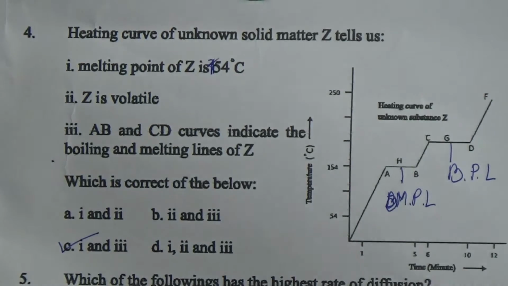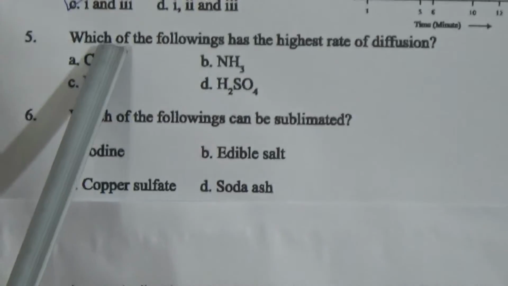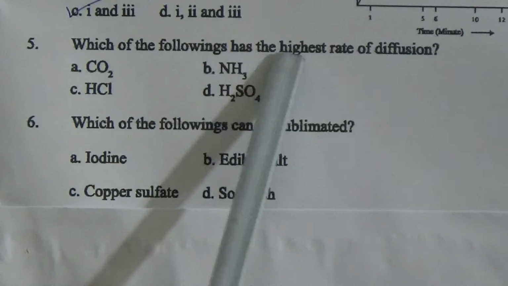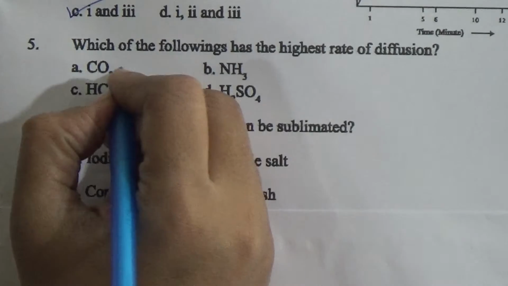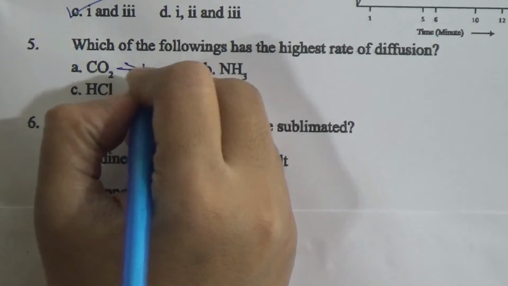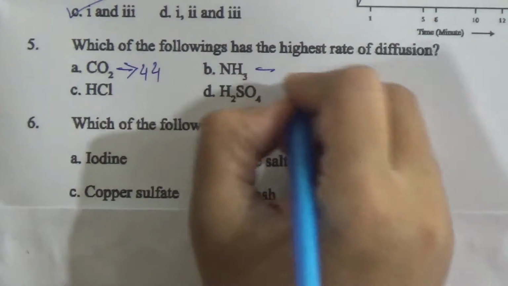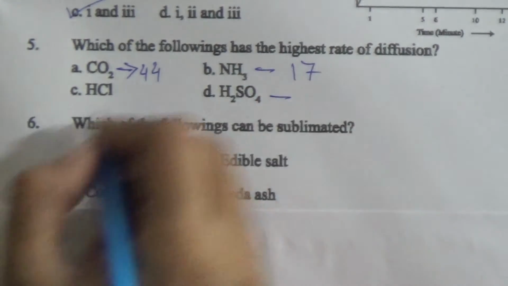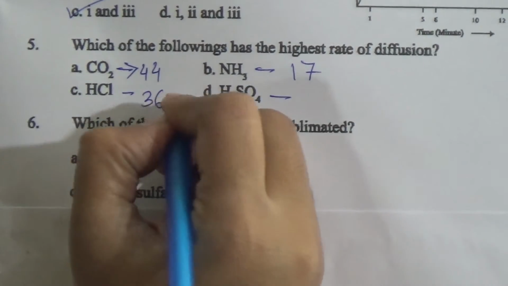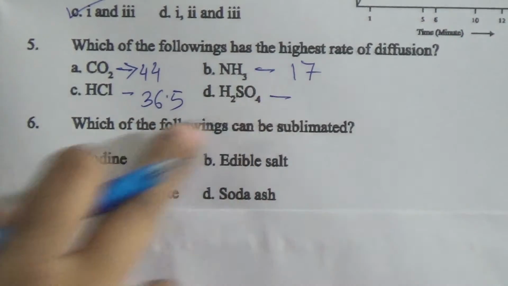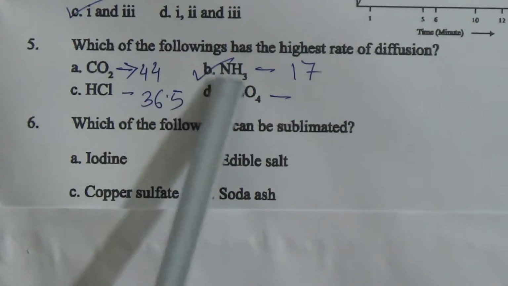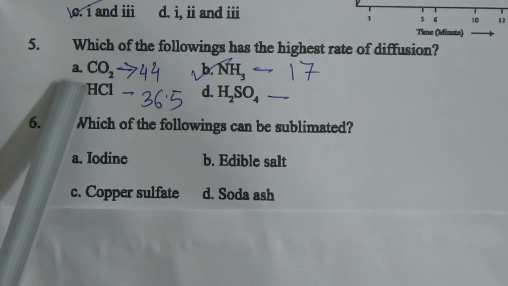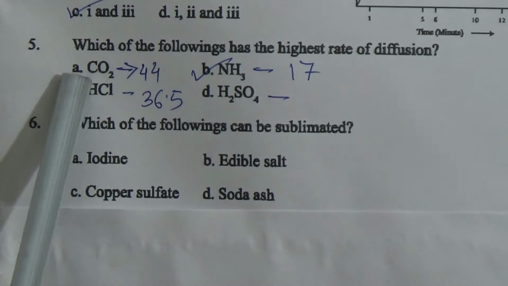Now come to the next one. Which of the following has the highest rate of diffusion? Dear students, here carbon dioxide molecular mass is 44, the ammonia is 70, and here it is 36.5, and this is more than this or this. That means the answer will be B because it has less molecular mass. The thing with less molecular mass has the highest diffusion rate.